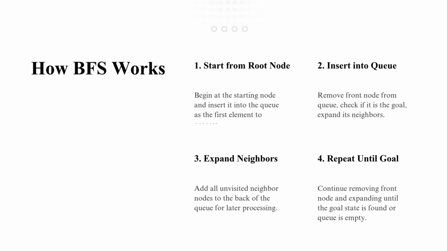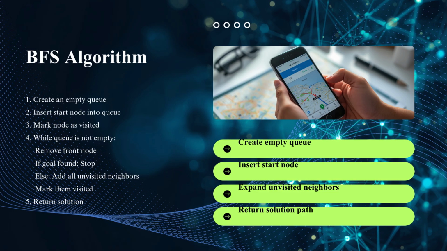Now let us study the actual working steps of BFS in detail. The BFS algorithm follows a simple sequence of operations. Step 1. Start from the initial node and place it into the queue. Step 2. Mark the node as visited. Step 3. Remove the front node from the queue for exploration. Step 4. Visit all unvisited neighboring nodes. Step 5. Insert these neighboring nodes into the queue and mark them as visited. Step 6. Repeat the process until the queue becomes empty or the goal node is reached. This repeated expansion of neighboring nodes creates the characteristic level-by-level traversal of BFS.